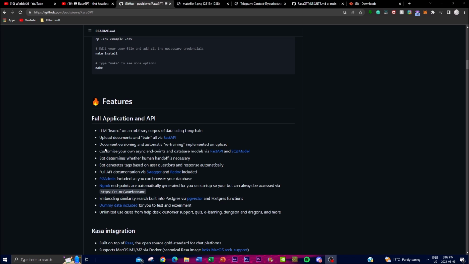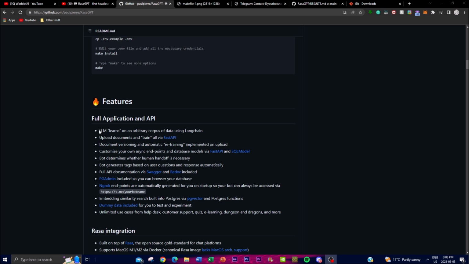And this makes the chatbot more accurate and efficient in understanding natural language queries. And what this does is that it uploads the documents and trains it with FastAPI. With this, RasaGPT can upload the documents and train your chatbot. And all this is done through the FastAPI interface. And it basically makes it super easy to update your chatbot and improve the performance over time.